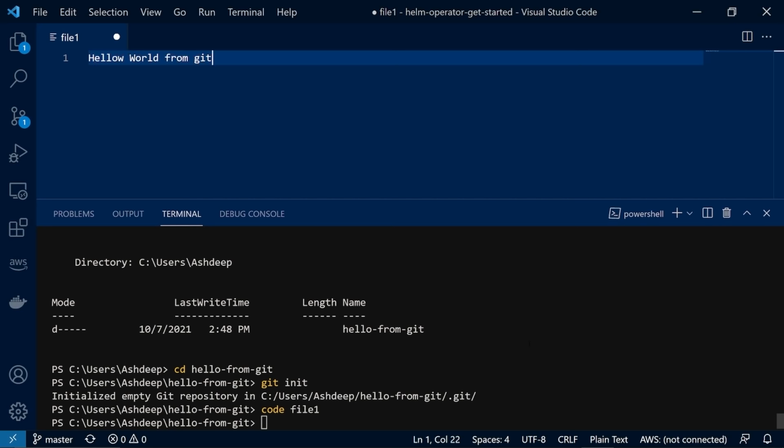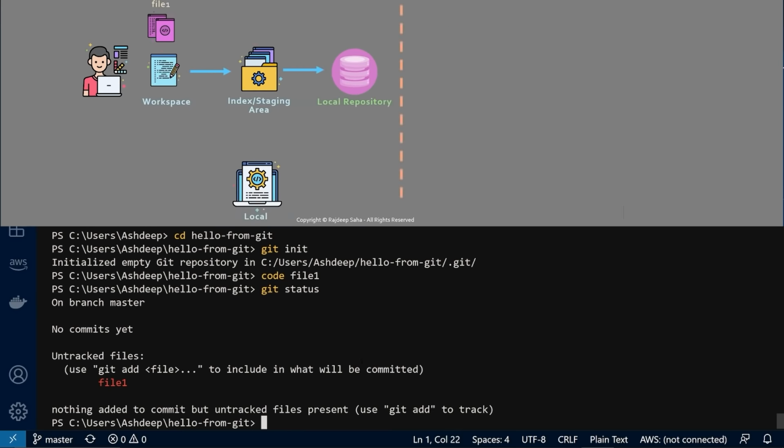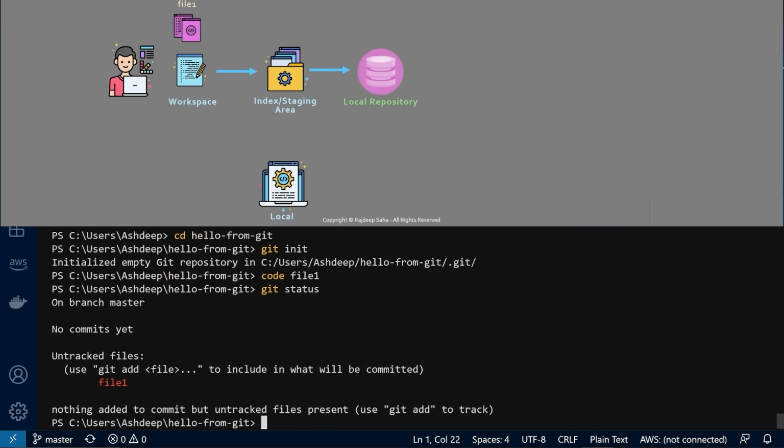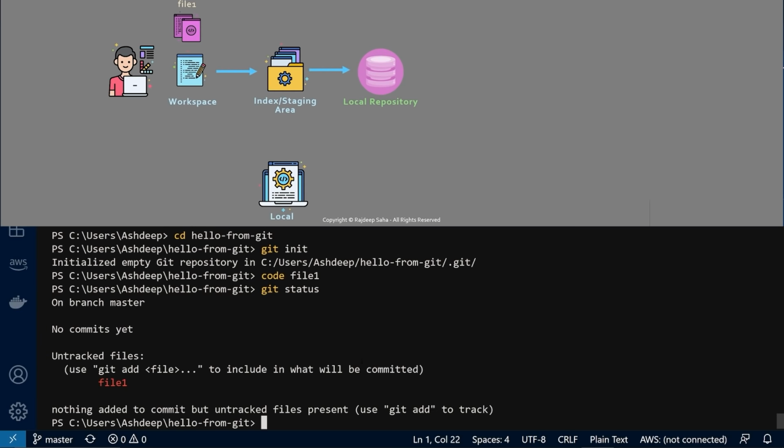We'll just type in hello world from Git. Press Ctrl S to save the file. Now if we come back to command line and type git status, it shows no commits yet, an untracked file. So at this point, everything is in the workspace. To add this file to the index or staging area, we have to run our git add command. So we'll run git add and the name of the file.